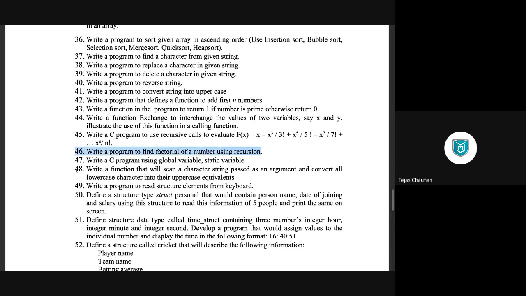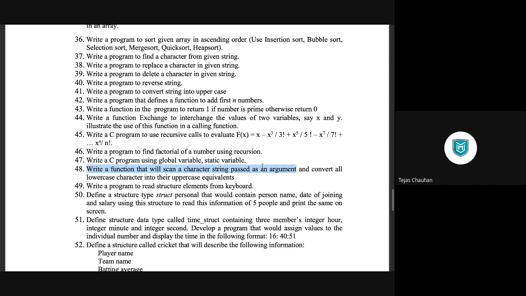And the last one I want you to complete is the 48th program, which says write a function that will scan a character string passed as an argument. अच्छा, तो आपको क्या करना है? यूजर के पास से एक स्ट्रिंग गेट करना है. scanf करो, gets करो, कोई भी करो. You scan that string and then you pass it to a function.